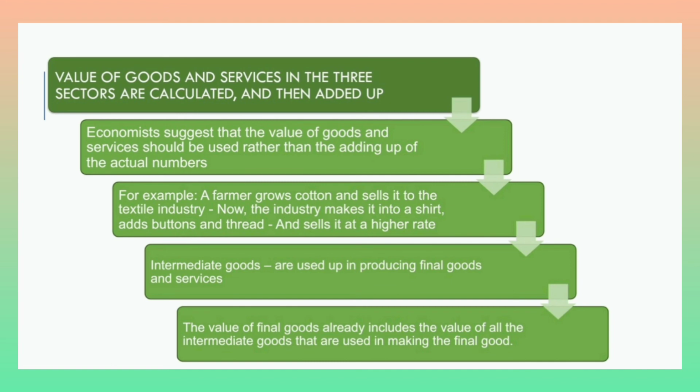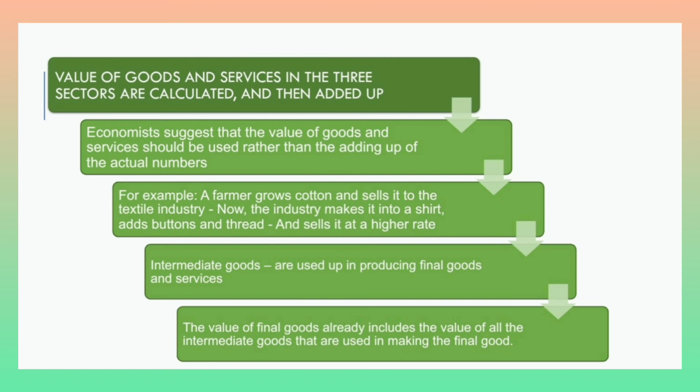So, the value of goods and services in the three sectors are calculated and then added up. The economist suggests that the value of the goods and services should be used rather than adding up the actual numbers. For example, a farmer is growing cotton and selling it to the textile industry. The industry makes it into a shirt, adds buttons and threads to it, and sells it at a higher rate.